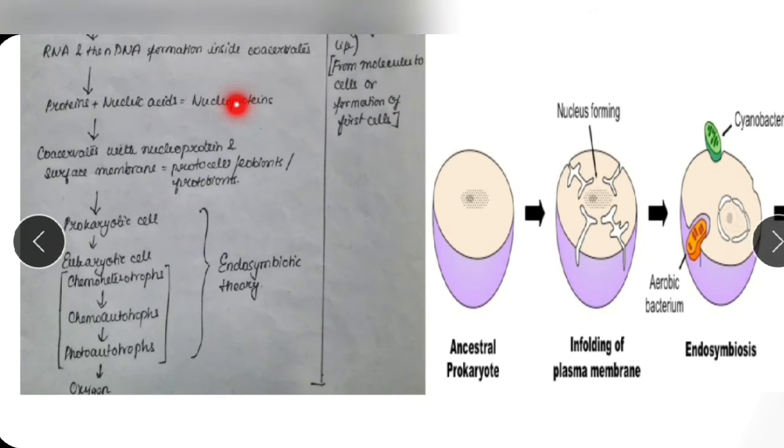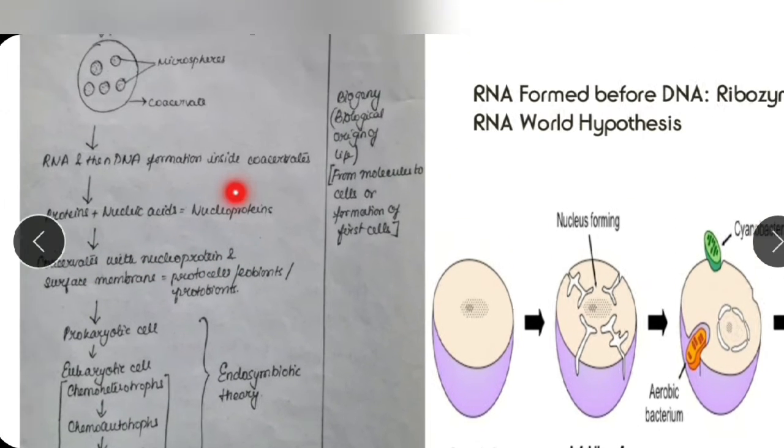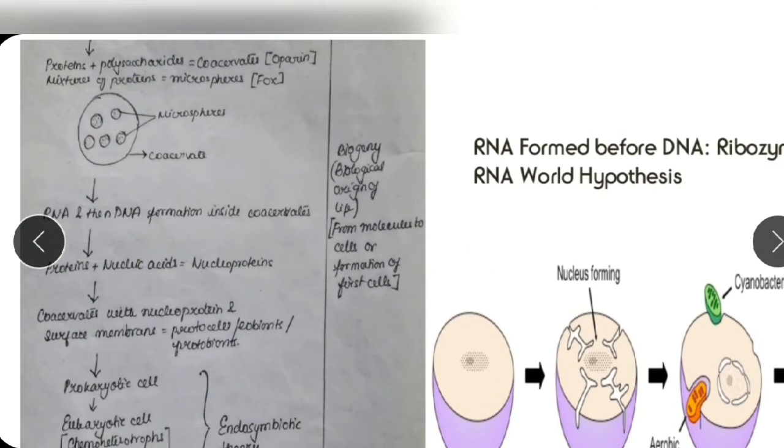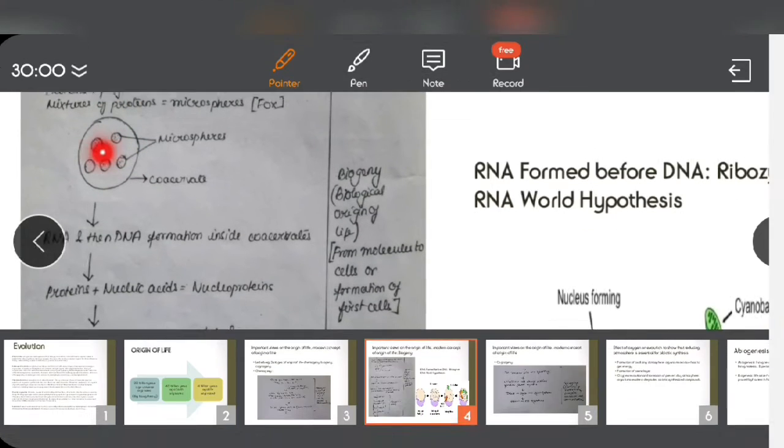They are going to be the nucleoproteins, and they are going to be forming the first kind of gene. Alright, the kind of genes that we have, the genetic world that we are having, that was started over here. Then these nucleoproteins, these coacervates with nucleoprotein and a surface membrane. So we are actually seeing everything is happening inside this coacervate, right?